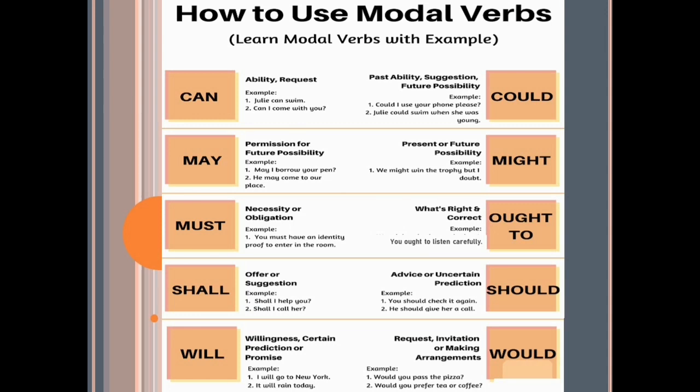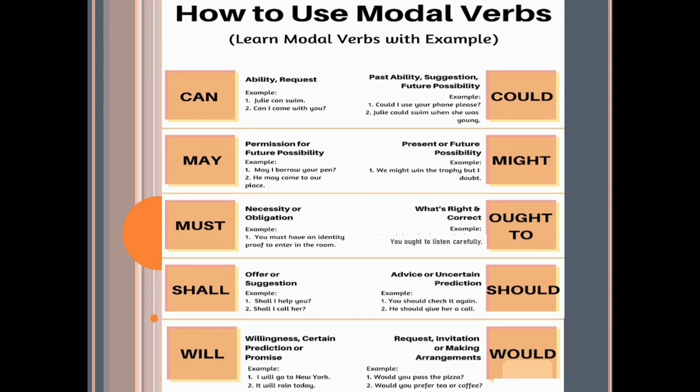First is can. It is showing ability and request. Examples are Julie can swim. Next is can I come with you. Now the first example is showing the ability of Julie and the next example is showing a request. And the past modal verb of can is could, that is again showing past ability, suggestion and future possibility.